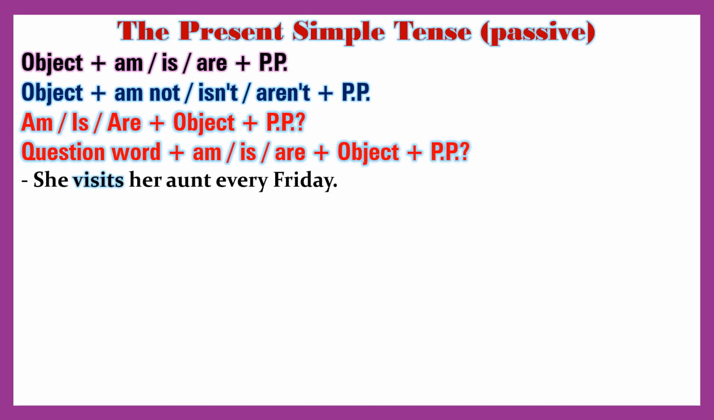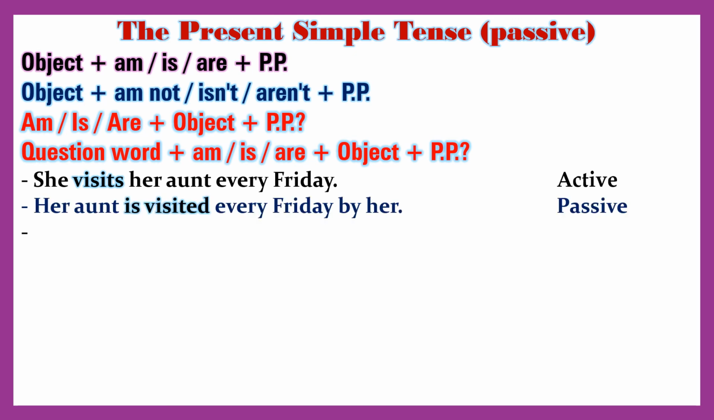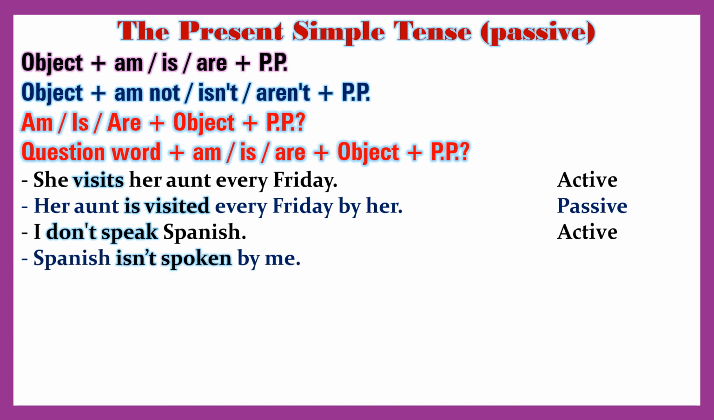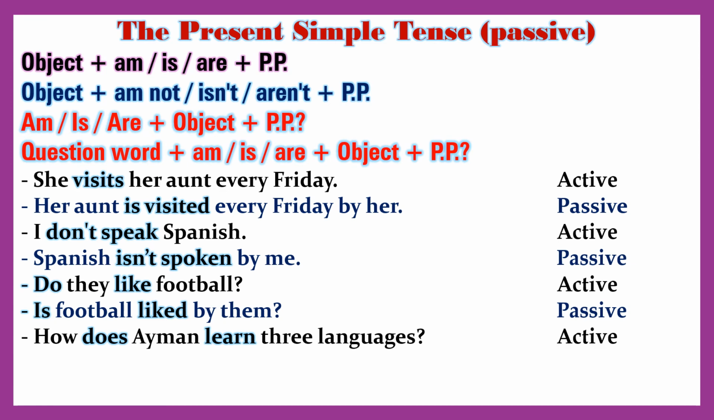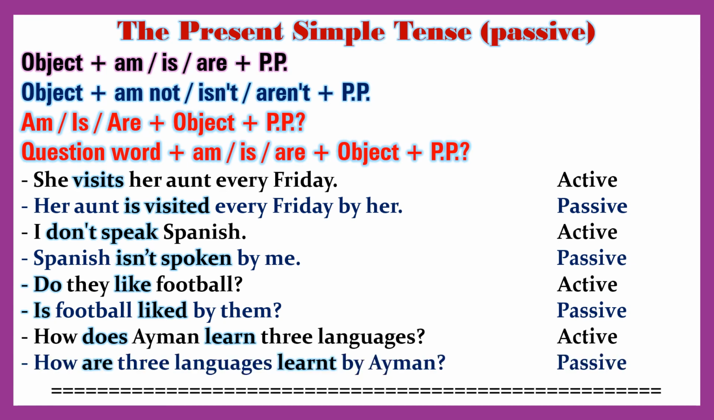She visits her aunt every Friday. Active. Her aunt is visited every Friday by her. Passive. I don't speak Spanish. Active. Spanish isn't spoken by me. Passive. Do they like football? Active. Is football liked by them? Passive.